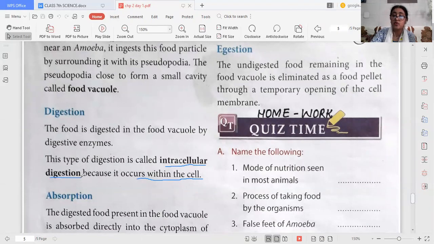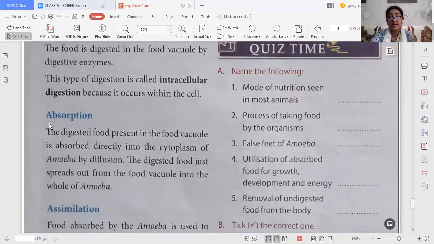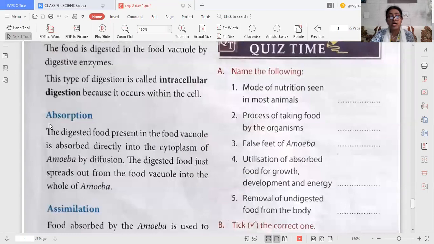Now, once the food is digested, then it will be absorbed. Absorption, how will it take place? The digested food present in the food vacuole is absorbed directly into the cytoplasm of amoeba. How? By the method of diffusion.